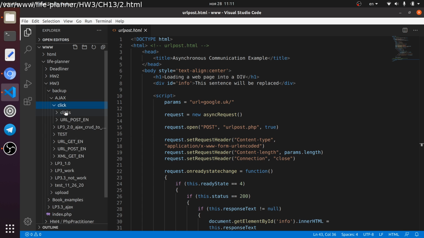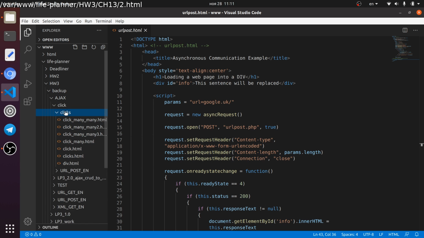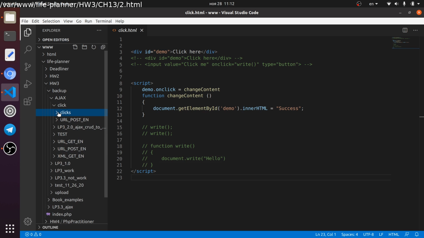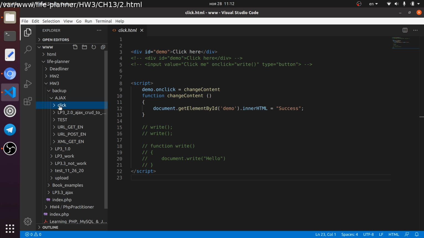Yes, also it was a little bit interesting to study clicks, how clicks are working. I became aware of the onclick function. This is very interesting, the onclick function. This is a little bit more with JavaScript. So this I want to share with you.